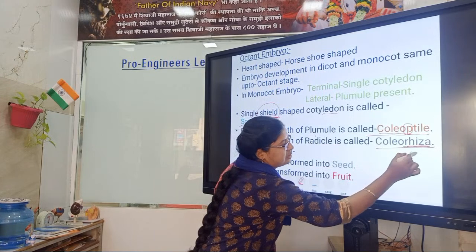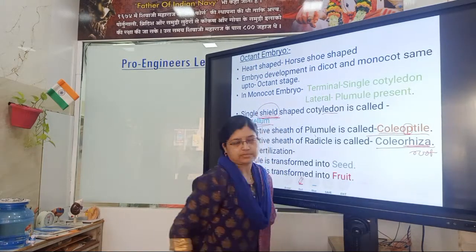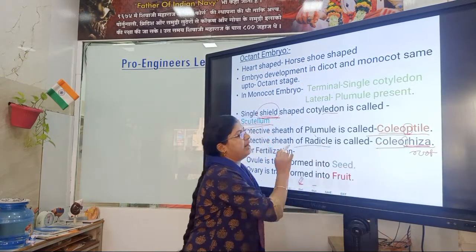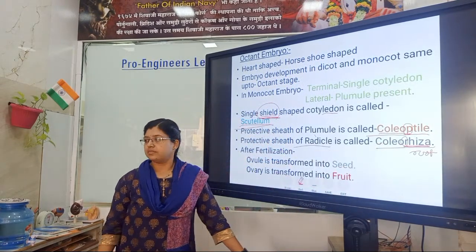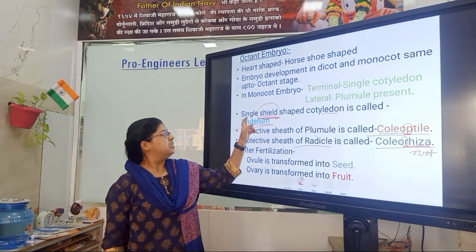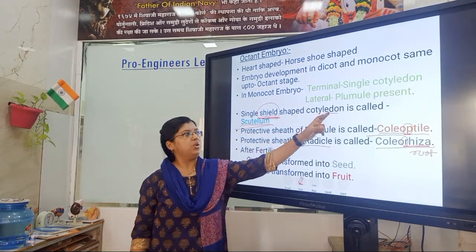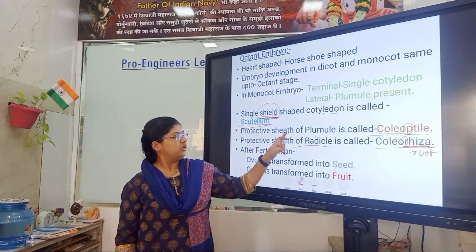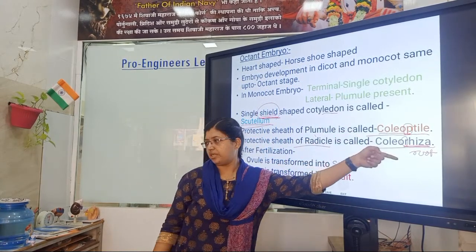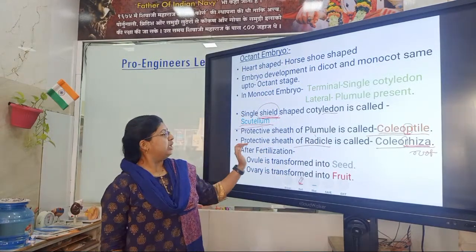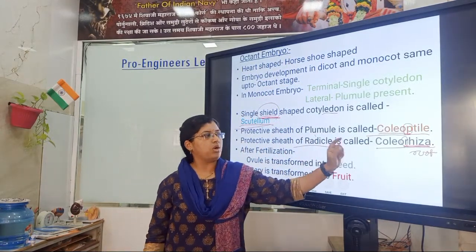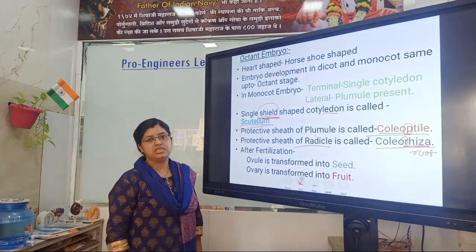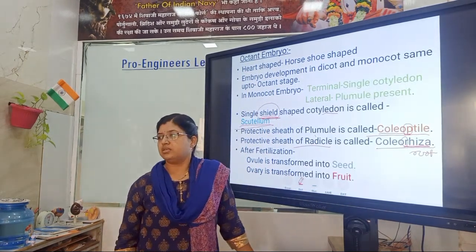Rhiza means root. R for radicle. The single shield-shaped cotyledon is called scutellum. The protective sheath of plumule is called coleoptile. The protective sheath of radicle is called coleorhiza.